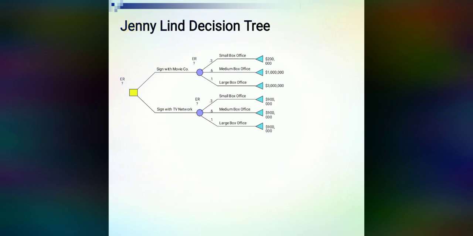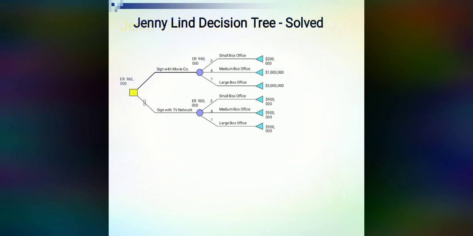Now in the earlier tree we had not put the values of probability for different states of nature. In this tree we have already put the values of probability: for small box office 0.3, for medium box office 0.6, and for large box office 0.1, in both the decisions. Now what we have to find is the expected monetary value, and in the earlier video we have seen that we will find the expected monetary value and we will go with the highest expected monetary value, or highest EMV. So how will we find it?